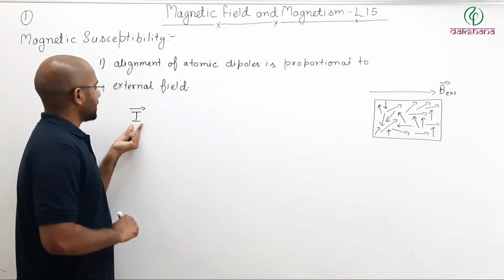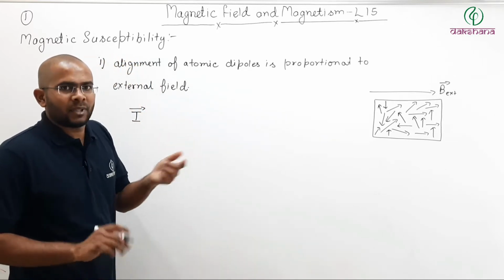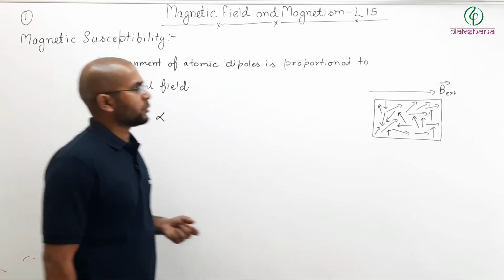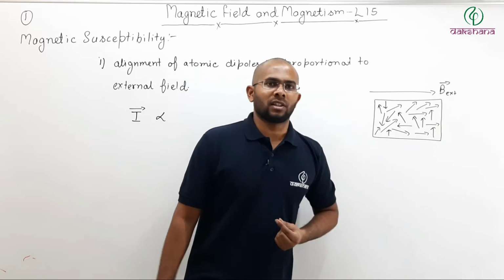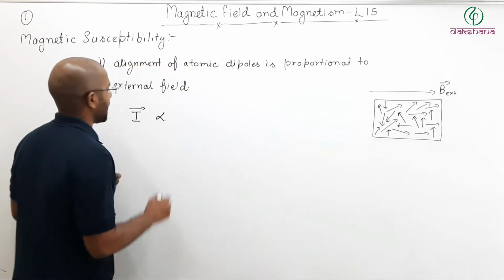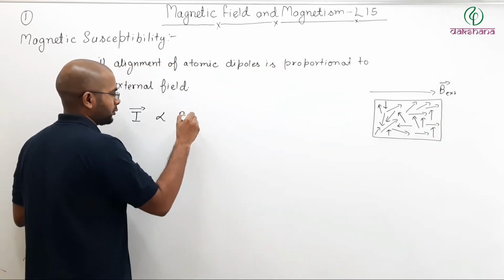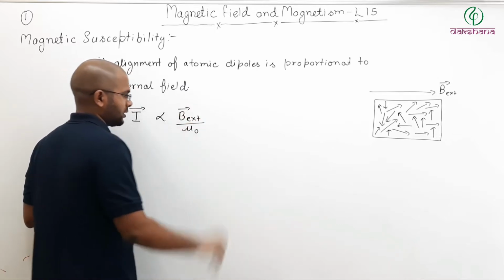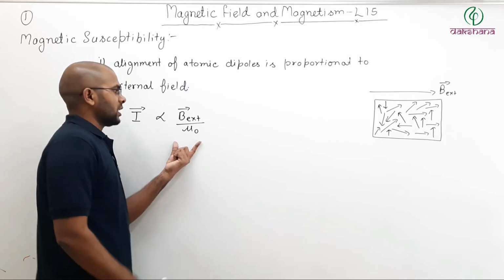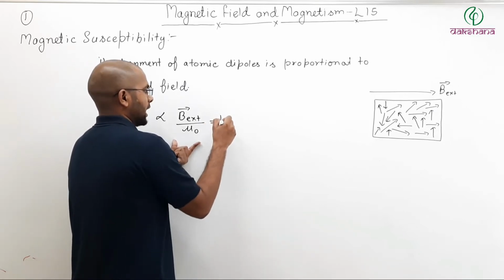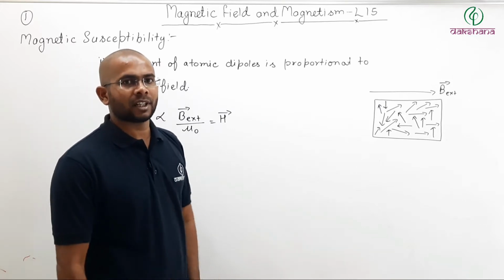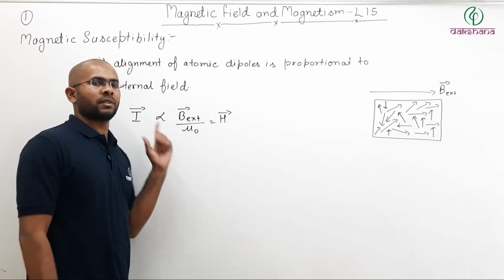Now this is proportional to B external. So can I write the magnetization vector is proportional to B external divided by mu naught? And B external divided by mu naught is nothing but the magnetic intensity vector, H vector, that we discussed in the previous class.